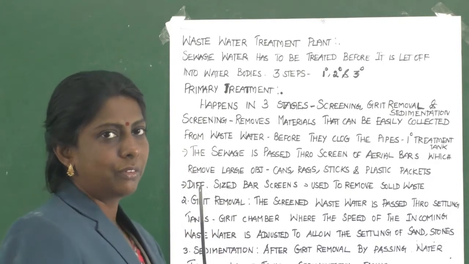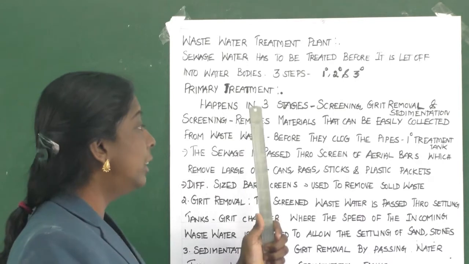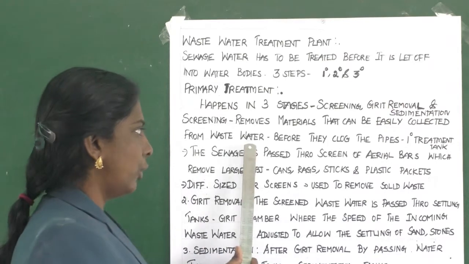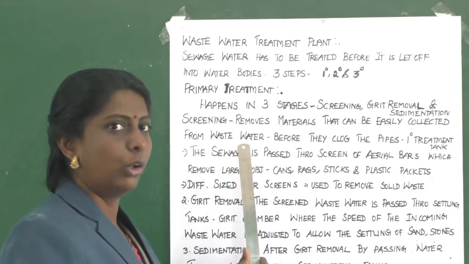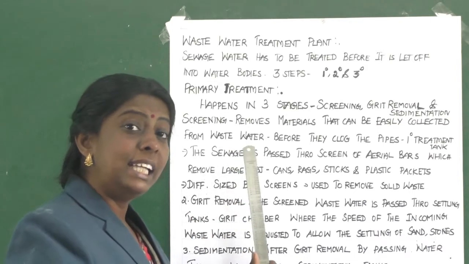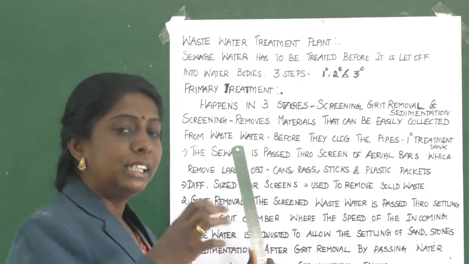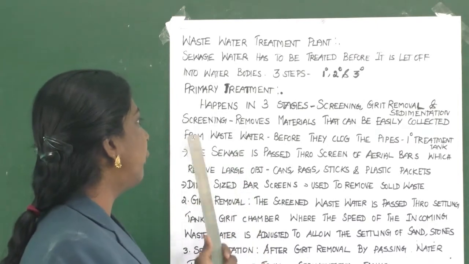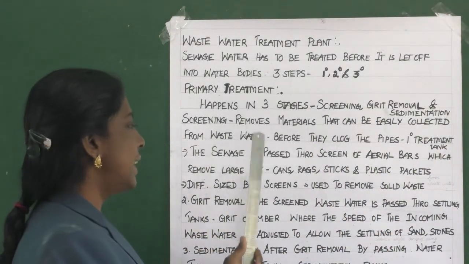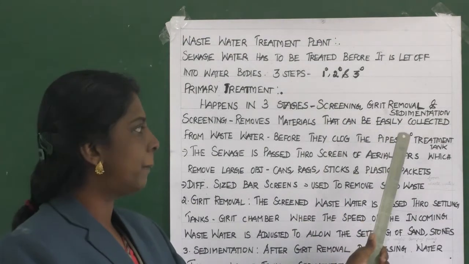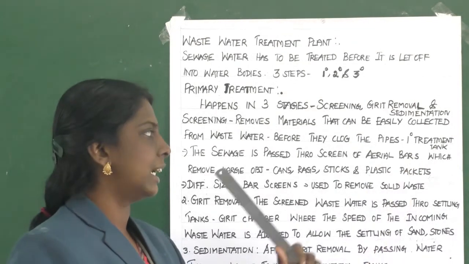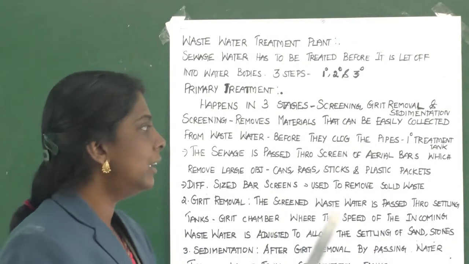Screening. What do you mean by screening? Here, it removes materials that can be easily collected from waste, like plastic, papers, all those things which are occupying more space. That will be removed first. That is what screening is. It removes materials that can be easily collected from wastewater before they clog the pipes. That takes place in the primary treatment tank.